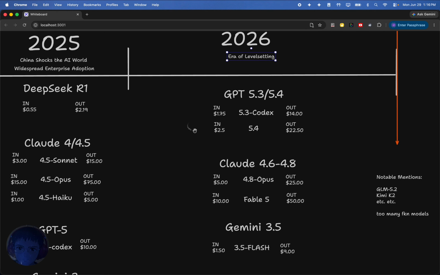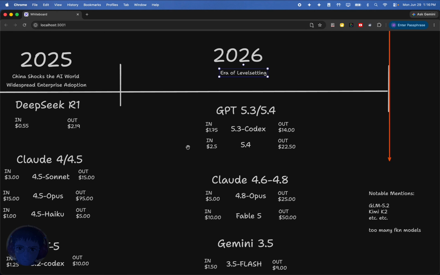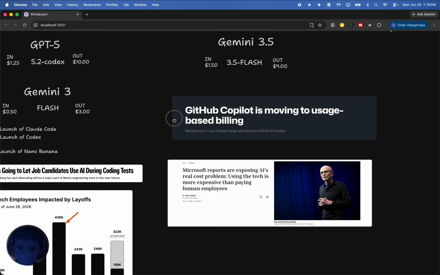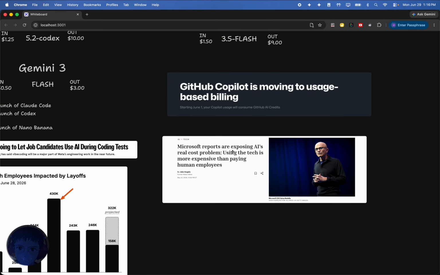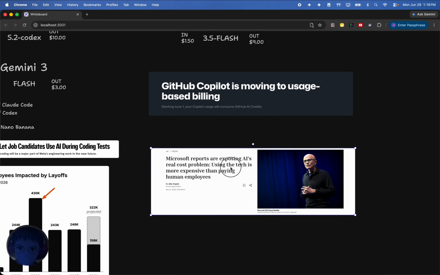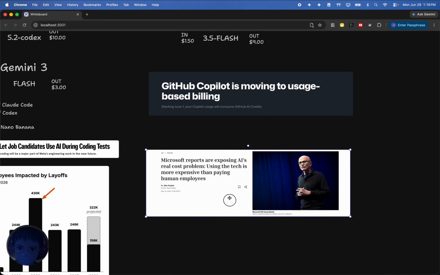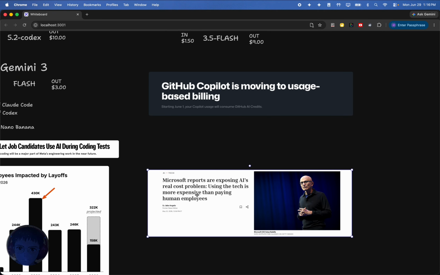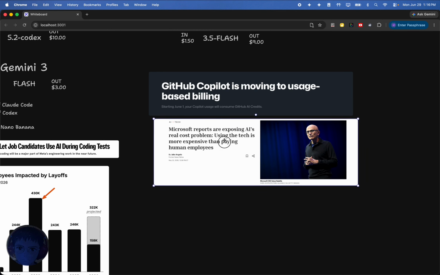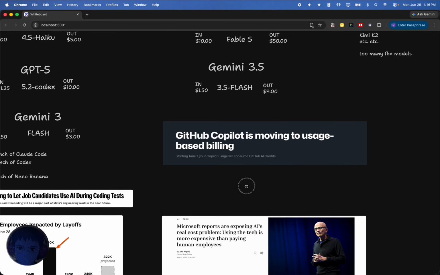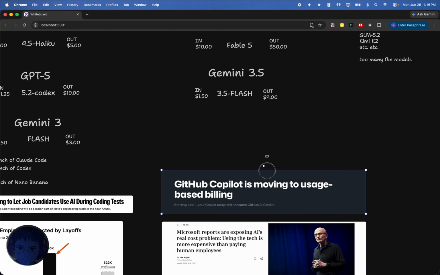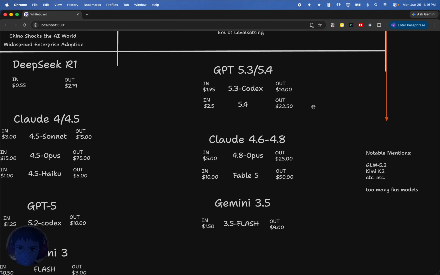I do see some talks about local LLMs being used here and there, and companies kind of shifting away from crazy API usage and cost. If we go down further, we can see here Microsoft reports are exposing AI's real cost problem. Using the tech is more expensive than paying the human employees. I think this depends on the business use case. I think there are cases where that's true, and there's cases where it's not. So I'm not going to take this as a general true statement, but definitely you're seeing companies realize, dude, it is not cheap. We're spending money on these tokens, and we need to be smart about it.